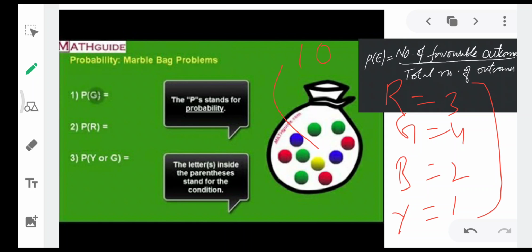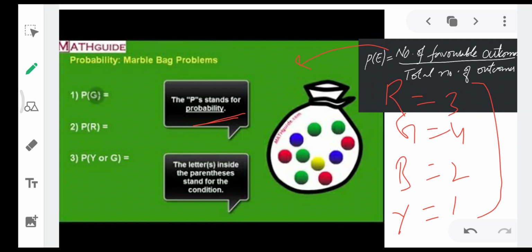So can anyone say surely that I will get a red marble? Nobody can say, because there are different color balls also. But there are some chances of getting a red marble, or a green marble. So that is called probability. The formula is the same. Probability of an event is the number of favorable outcomes divided by the total number of outcomes. P stands for probability here. The letter inside the parentheses stands for the condition.